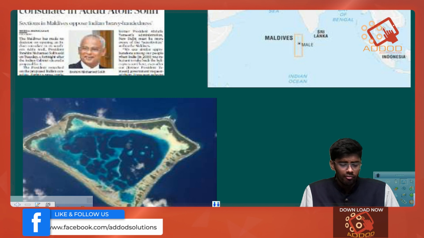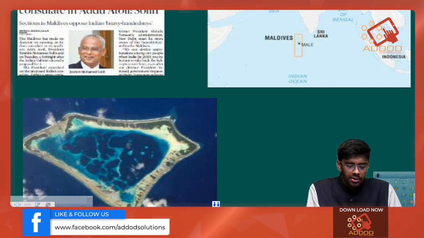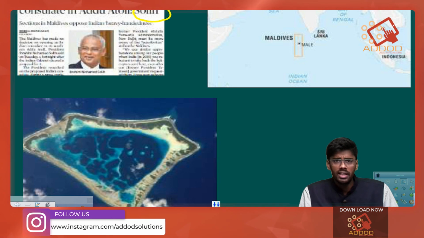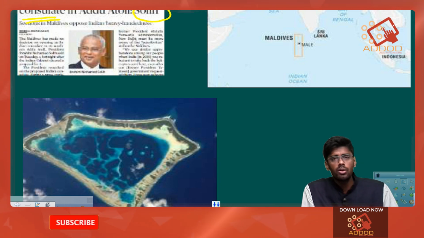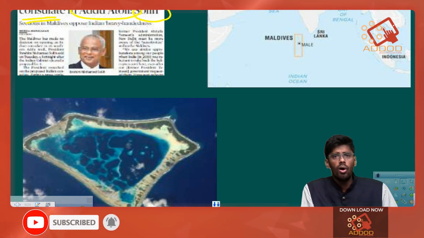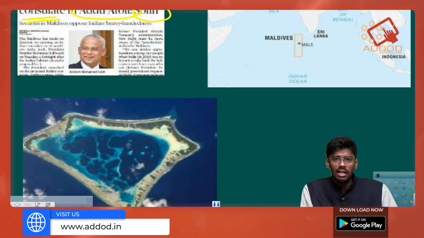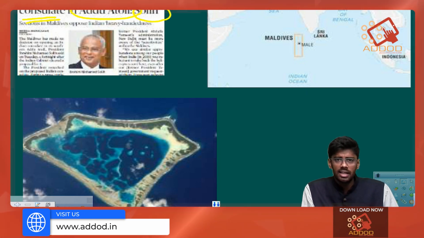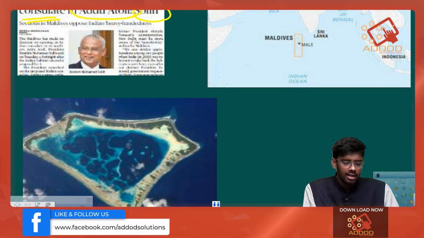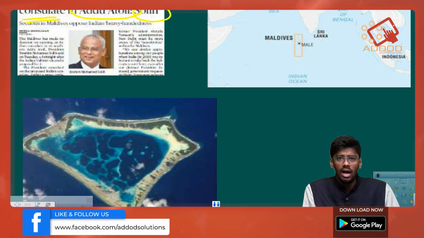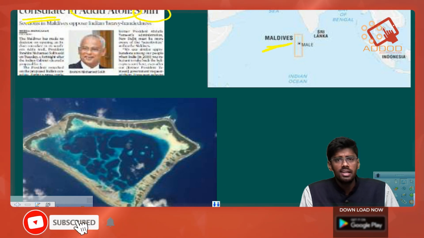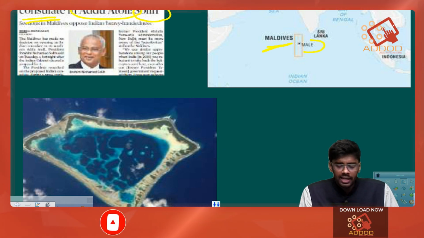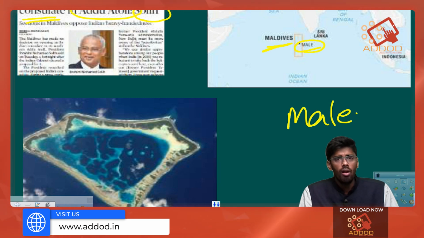Next we have an article where the Maldivian president Mr. Solih has stated that he has not taken a decision as of now regarding allowing the Indian consulate in the Addu atoll. Addu is an atoll in the country of Maldives, and India has stated that it is planning to start a consulate in the Addu atoll. The Maldivian side has not taken any decision as of yet. As this article is dealing with Maldives, we'll note that its capital is Male.